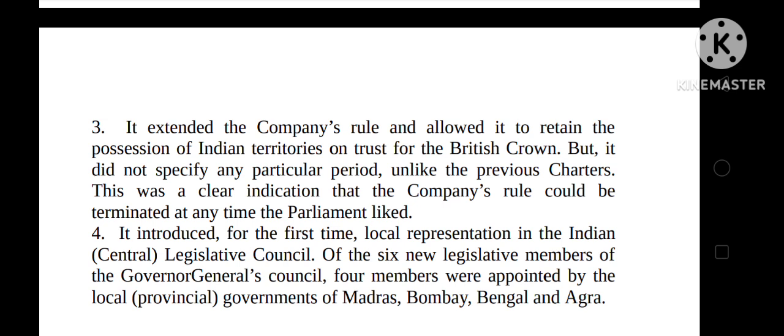This was a clear indication that the company's rule could be terminated at any time the Parliament liked. It introduced for the first time local representation in the Indian Legislative Council. Of the 6 new legislative members of the Governor General's Council, 4 members were appointed by the local governments of Madras, Bombay, Bengal and Agra.